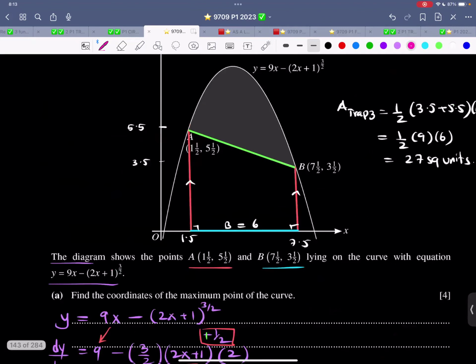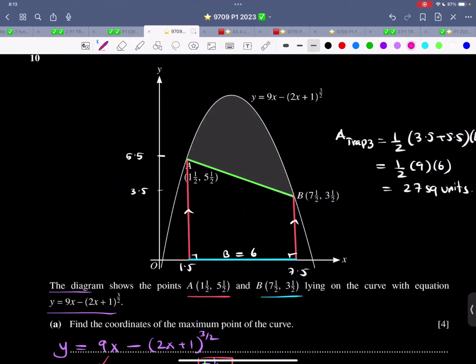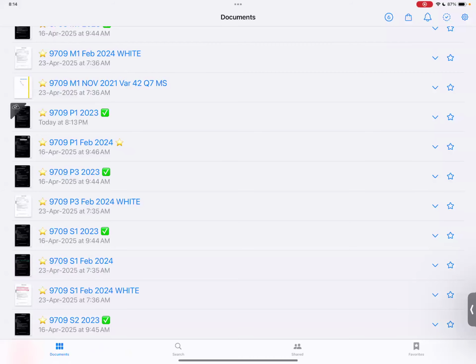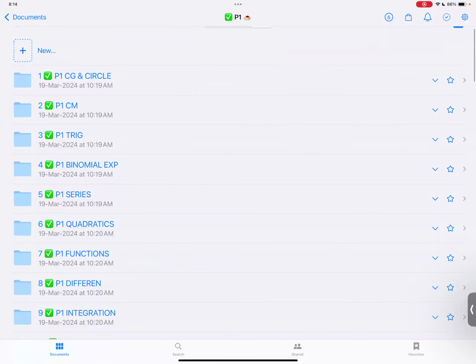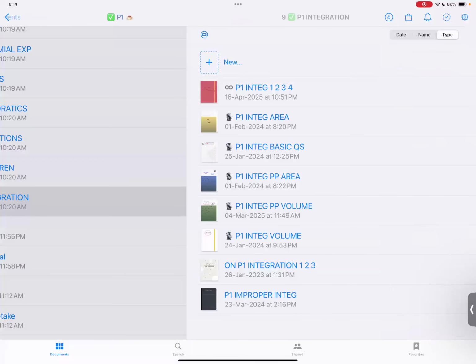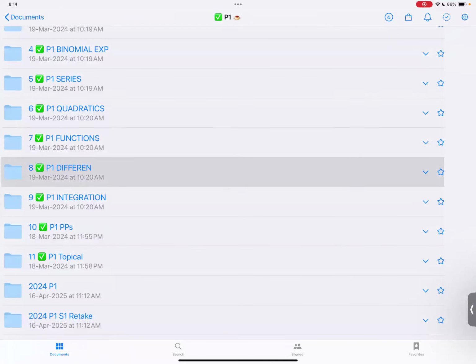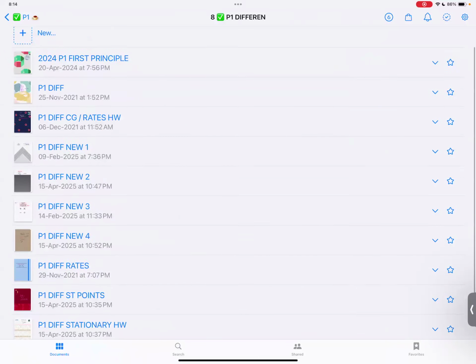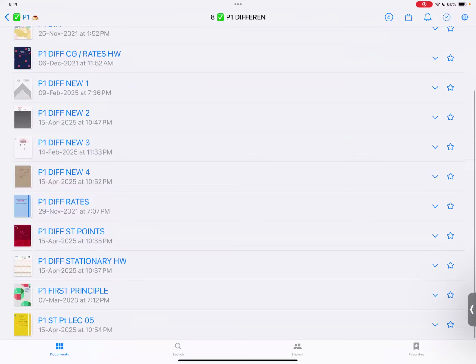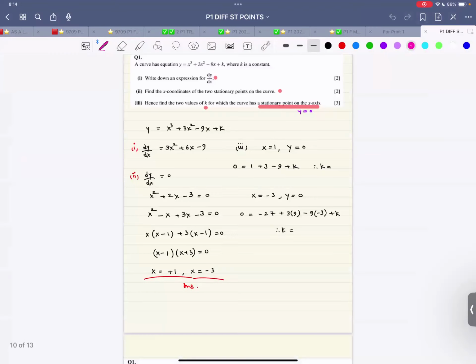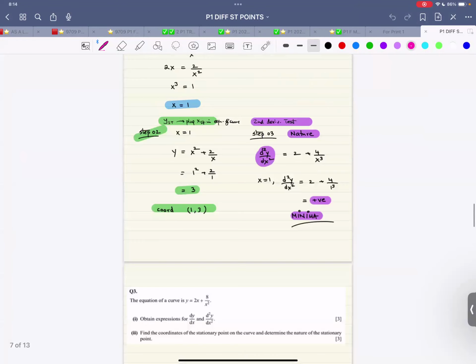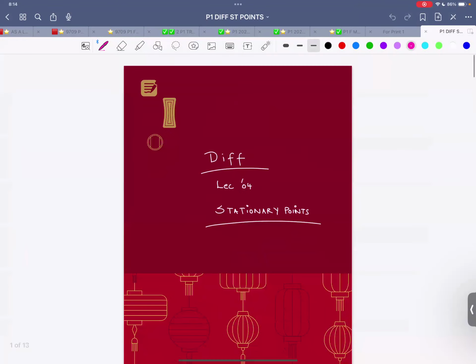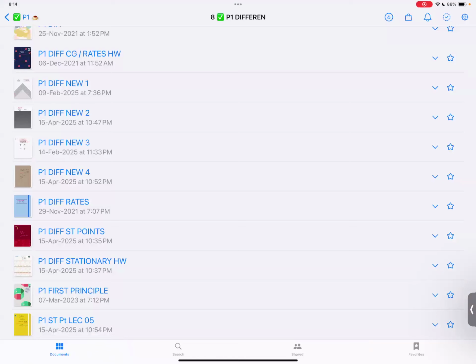Okay. Now, let me just go to one thing, because something has not appeared for a long time. And that is about, not integration, that is about the stationary points concept. And that is about the diagrams and everything. Not here. This is not the one.